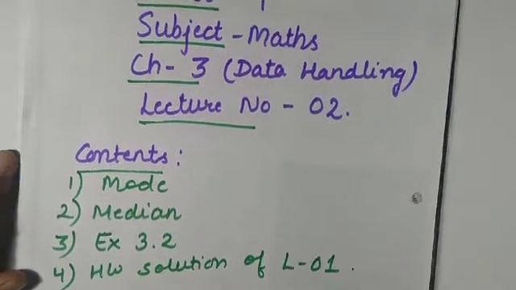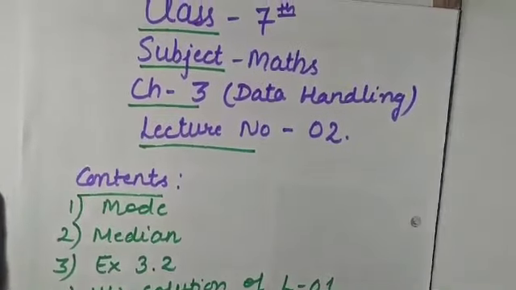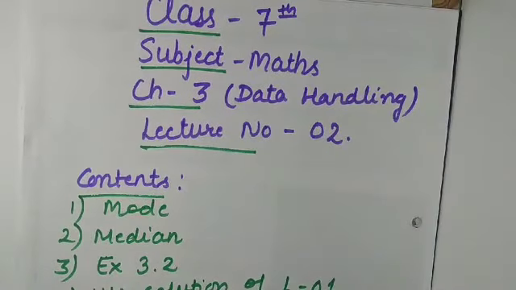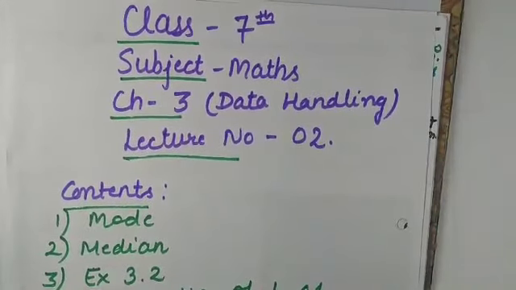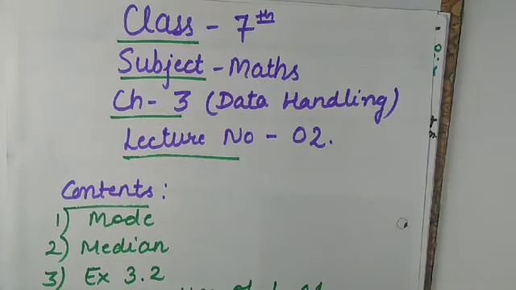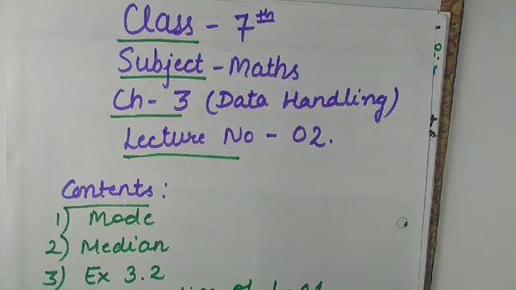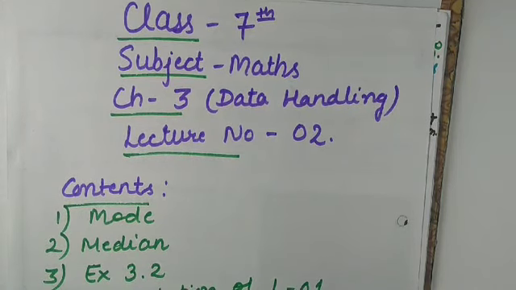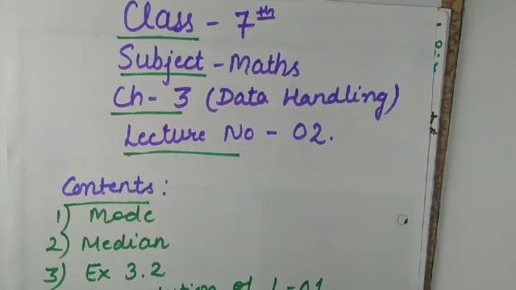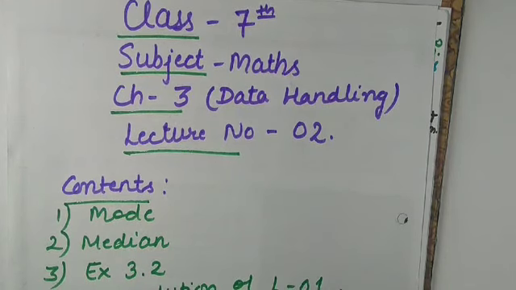So before starting the lecture, let us revise the previous concept that we have learned in lecture number 1. We have started the chapter with the introduction. In the introduction, we have learned how to handle the data. That includes two processes, collection of data and then organization of data.